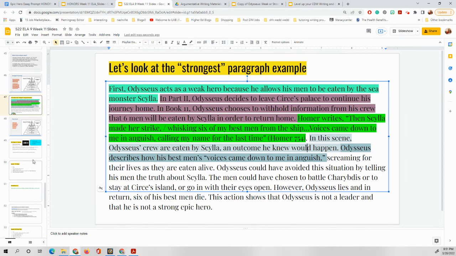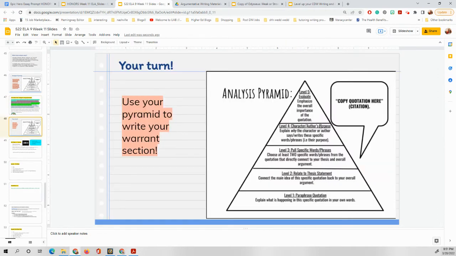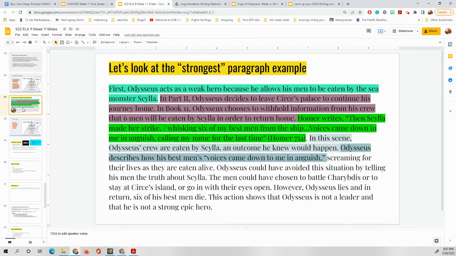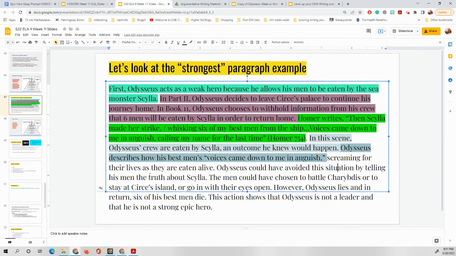Now let's see if we have level 4, this author's purpose. Why is Odysseus doing what he is doing? And then we're going to go and see if we have level 5. So let's see if we have anything that talks about why is Odysseus doing what he's doing, okay? Odysseus could have avoided this situation by telling his men the truth about Scylla.